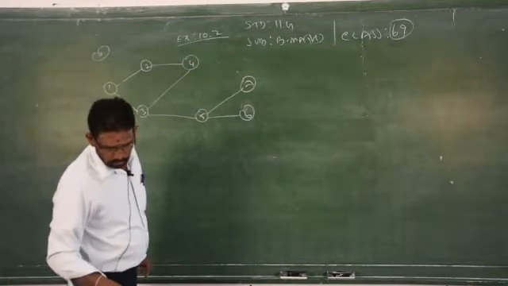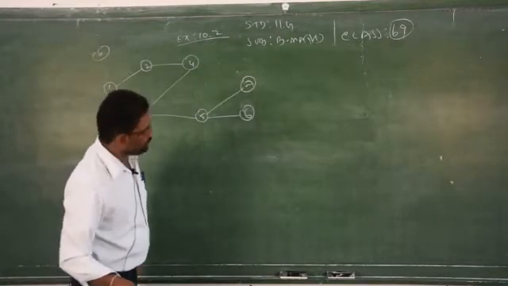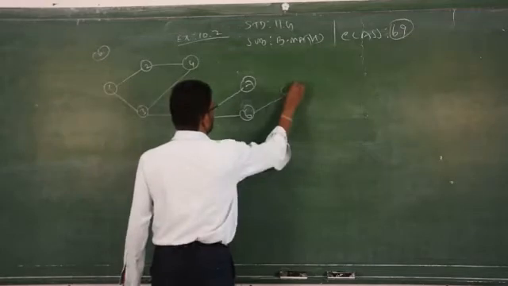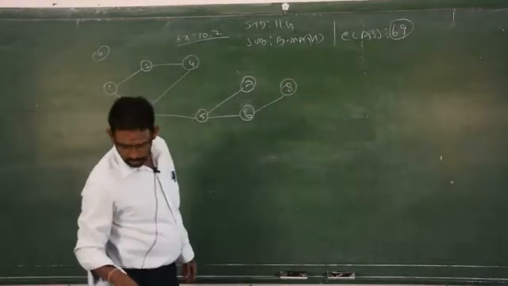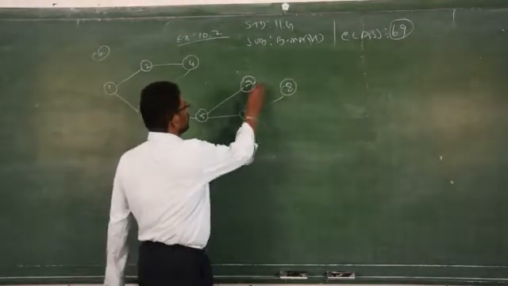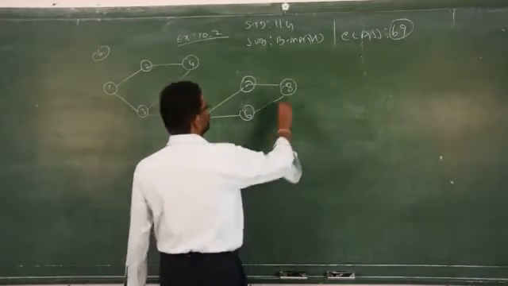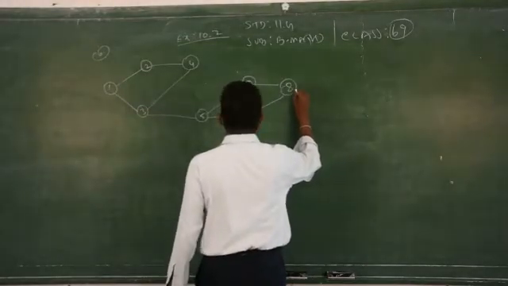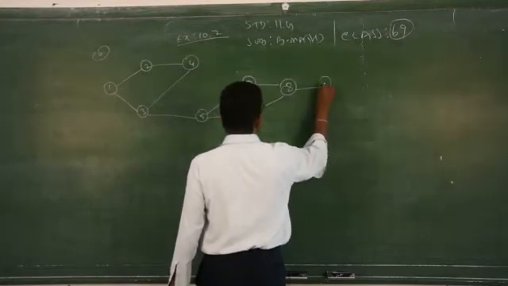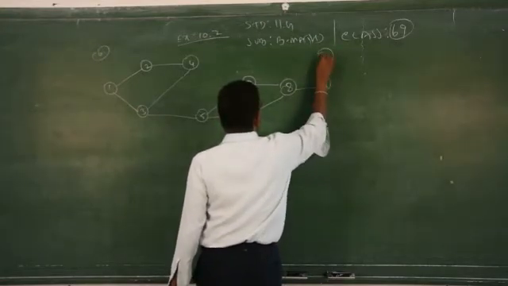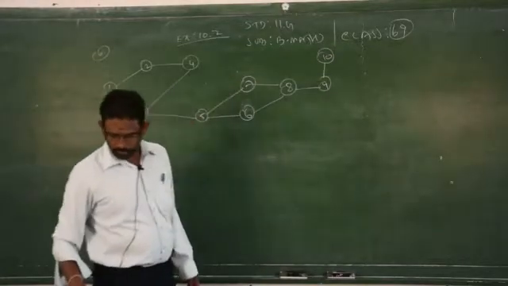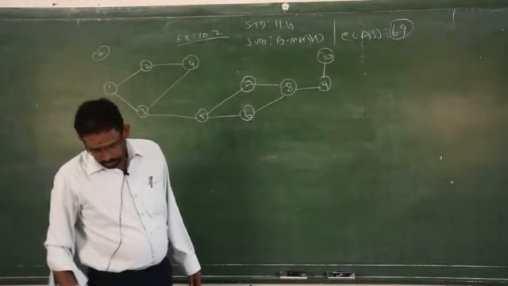Then 6 to 8, then 7 to 8. Then 8 to 10, 8 to 9, 9 to 10. Clear? Is there anything?